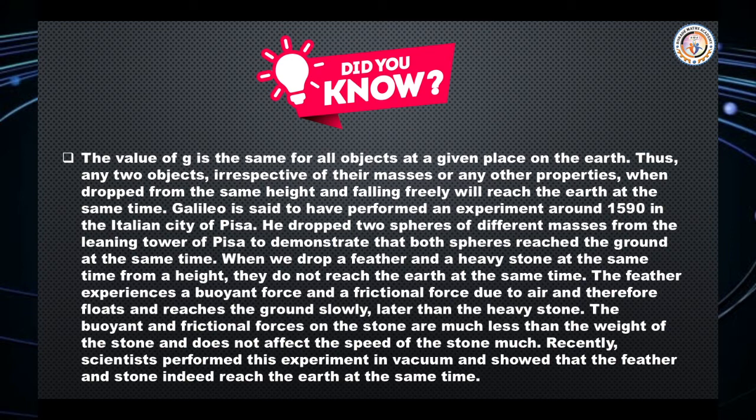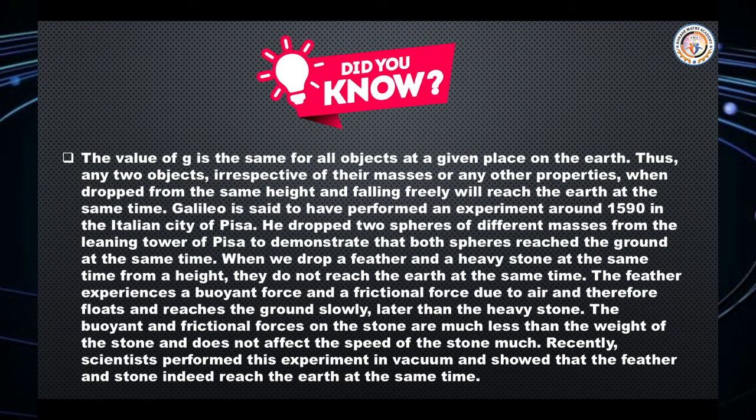Galileo is said to have performed an experiment around 1590 in the Italian city of Pisa. He dropped two spheres of different masses from the Leaning Tower of Pisa to demonstrate that both spheres reach the ground at the same time.